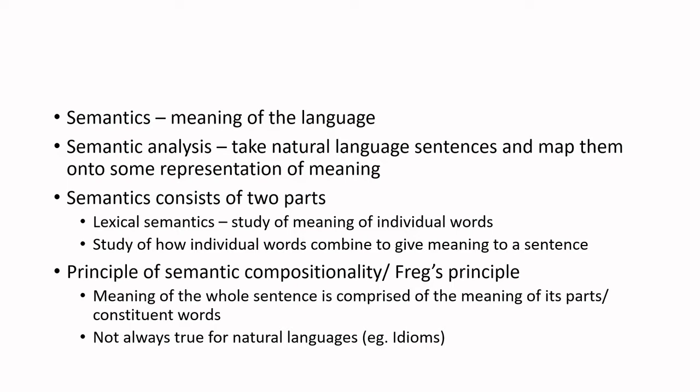If you take that phrase, combining them does not give the actual meaning of passing with good marks. That is the meaning which we mean. So it is not always true that the meaning of a whole sentence is a combination of the meaning of the parts which make it up, that is, the meaning of the words. But that is a general principle, and it is called Frege's principle.